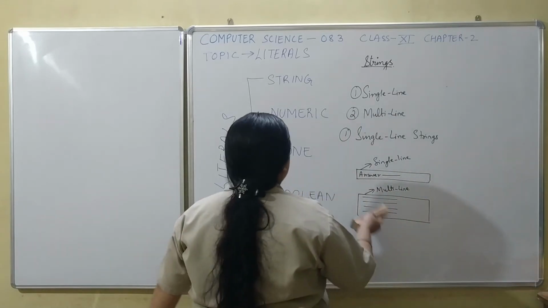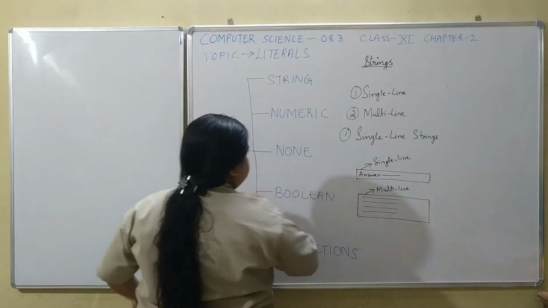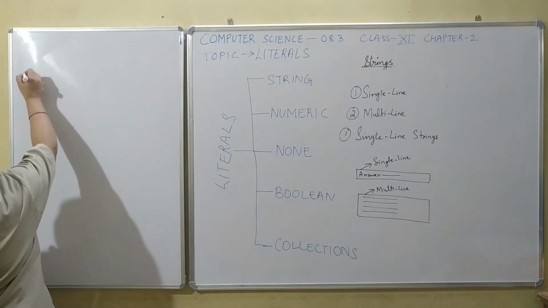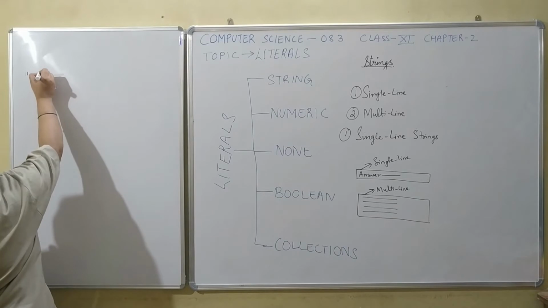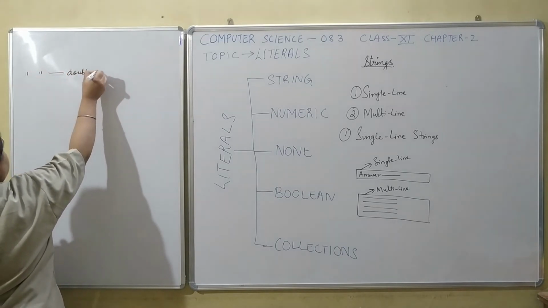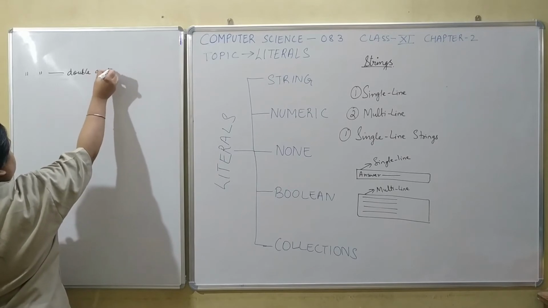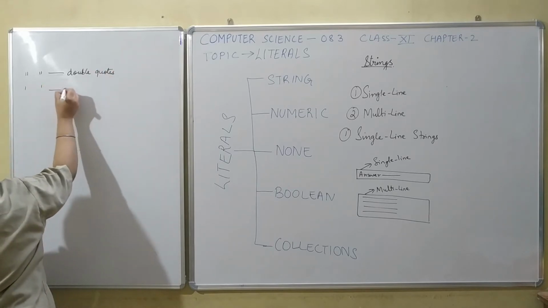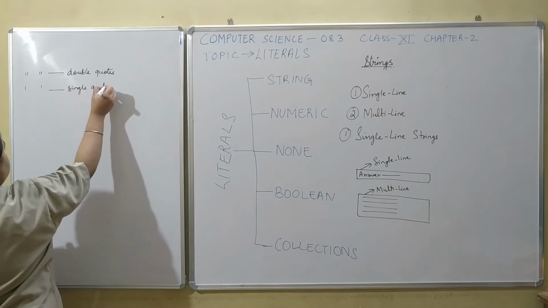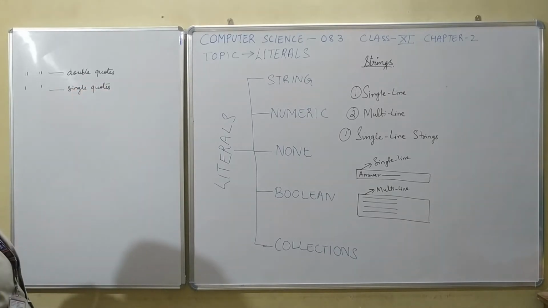So let's see them in detail now. When we talk about single line strings, they can be represented within double quotes or single quotes, but not a combination of both.